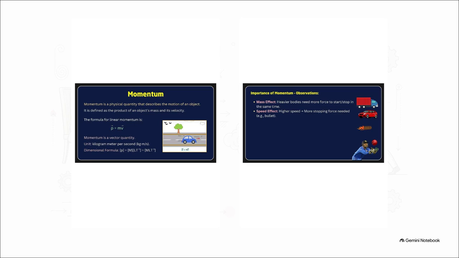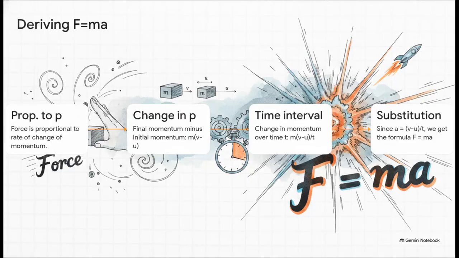But then think about a tiny bullet. It has a massive speed effect. Its incredibly high velocity means it also requires a huge stopping force, despite being so incredibly small. Let's logically connect force right back to momentum. Newton's second law says force is proportional to the rate of change of momentum. Now, if you take the change in momentum and divide it by time, you get that rate.